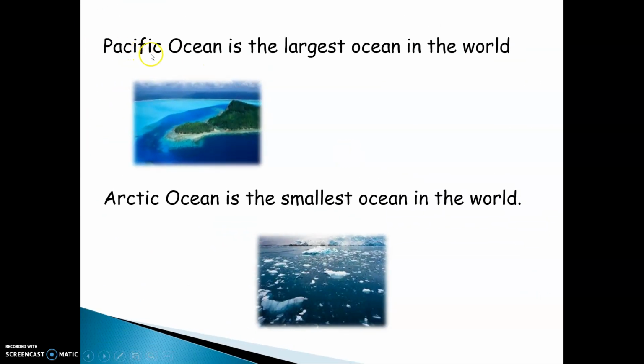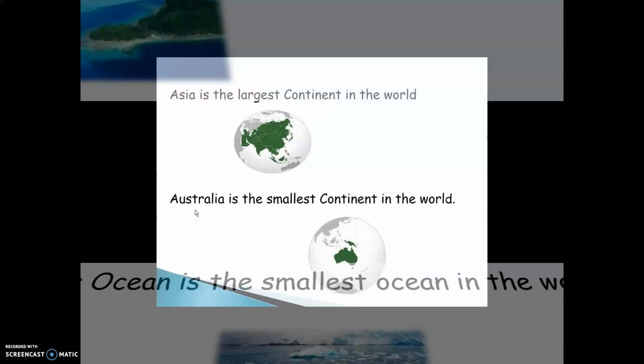Now, among the oceans, Pacific Ocean is the largest ocean in the world. That means it consists of a huge amount of water. The largest ocean on the earth is the Pacific Ocean, and opposite to it is the smallest ocean, the Arctic Ocean. You can see over here the Arctic Ocean, and over here you have icebergs. Why? Because it is located in the North Pole, and that is the reason it consists of ice or snow. So the largest ocean is the Pacific Ocean and the smallest ocean is the Arctic Ocean.